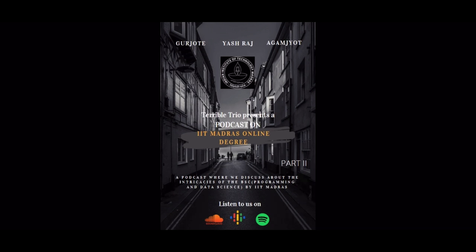It has various exit points. The whole degree comprises 31 courses. If you want to complete the degree, you have to do 31 courses. Of these, 8 courses are at the foundational level, then 6 courses for diploma 1, which is on programming, 6 courses for diploma 2, which is in data science, and then 11 courses.